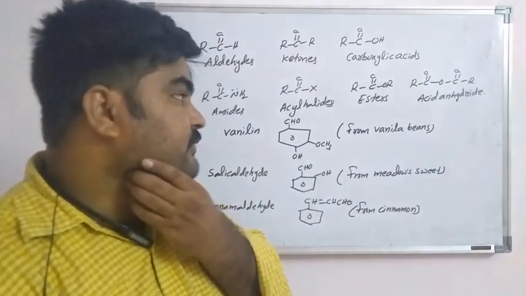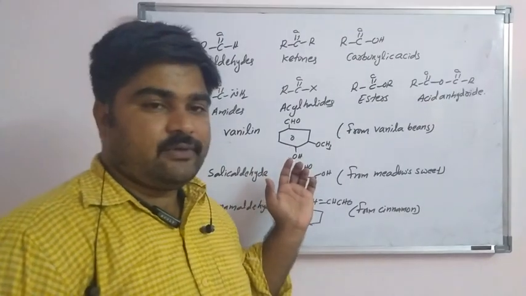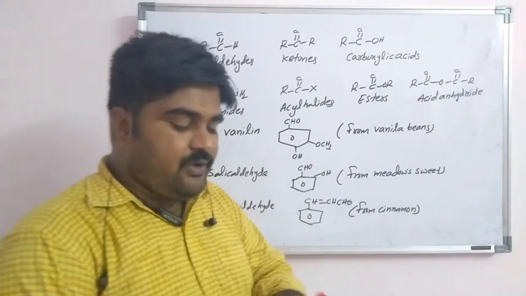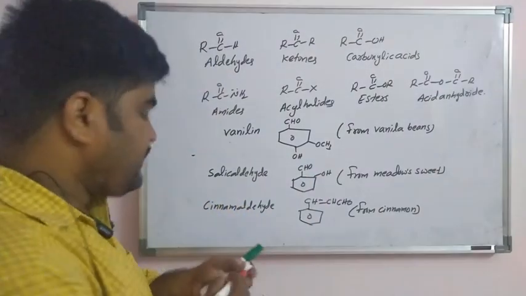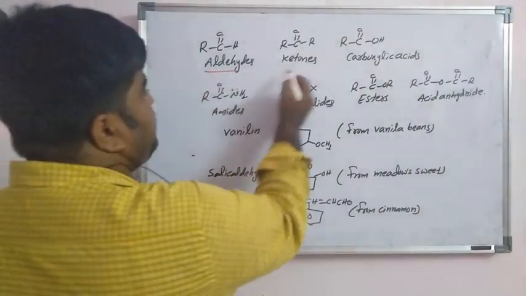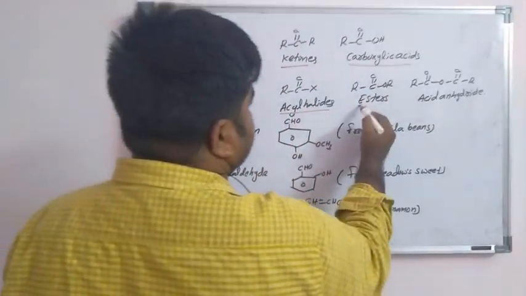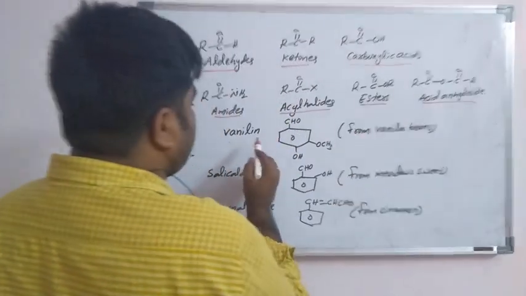Is it clear what I am saying? An important point you have to remember: the functional groups. Aldehyde functional group is this one, ketones this one, carboxylic acid this one, amides, esters, and acid anhydrides.